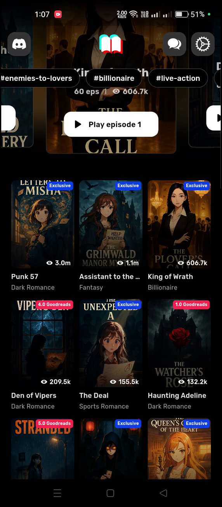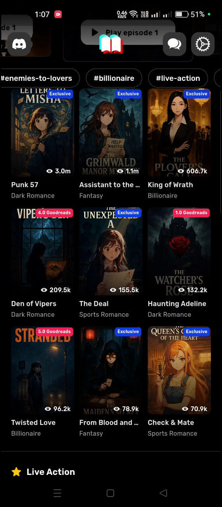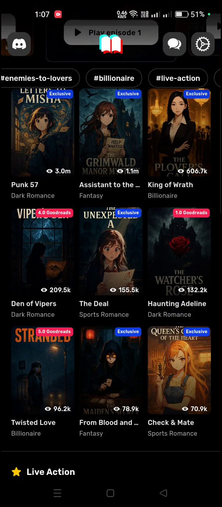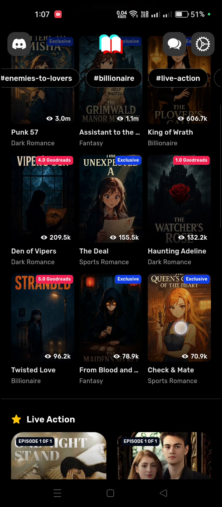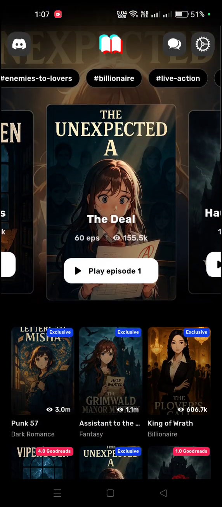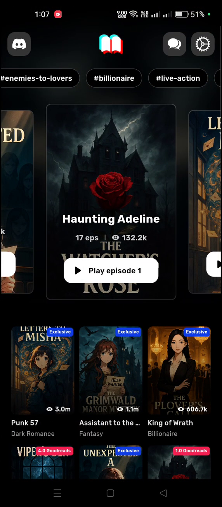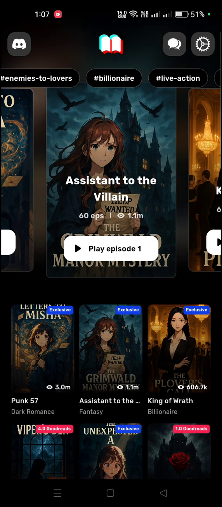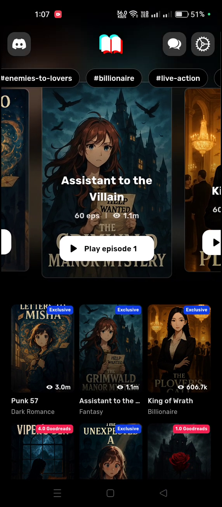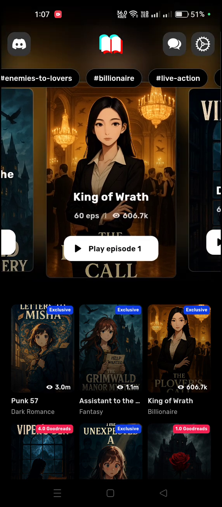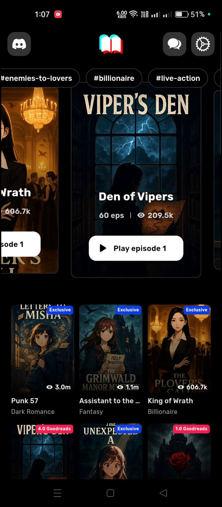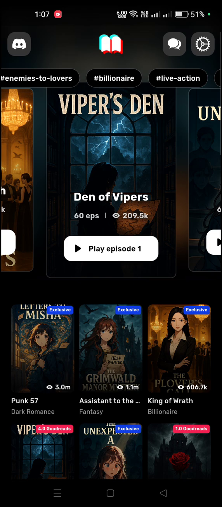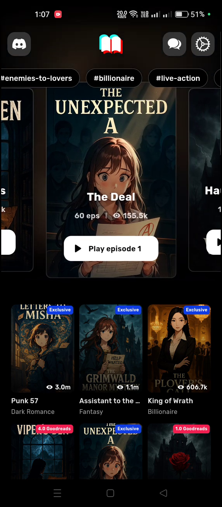Now the thing is how you can join their community and where their Discord community is. If you want to join the Discord community so that you can promote your books, you can simply click on this icon, and it will take you to the Discord account. If you have already installed the Discord application, their community channel will open up, and then you can join it, and there you can promote your books by uploading any trailer or something like that. And you will also get some good reach.